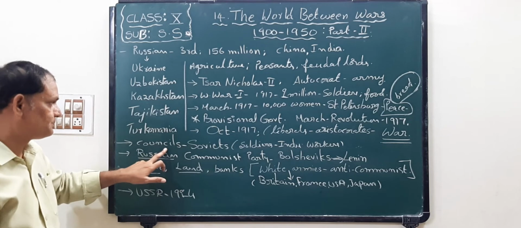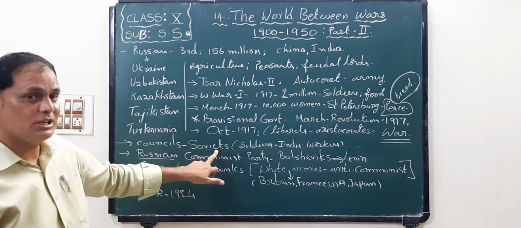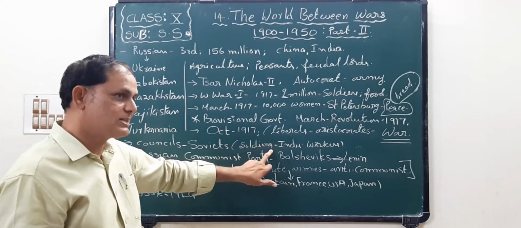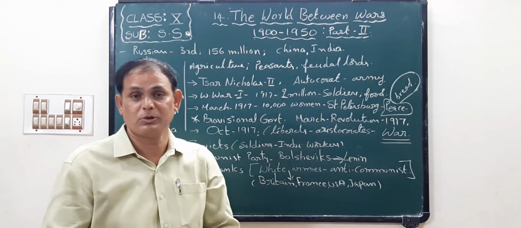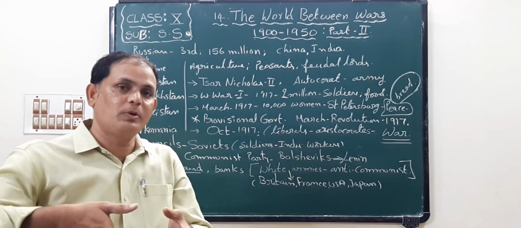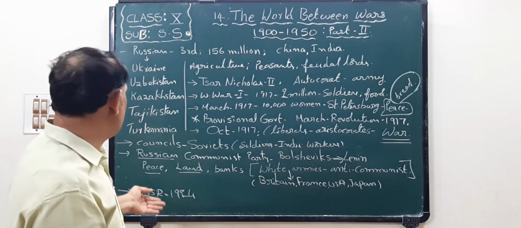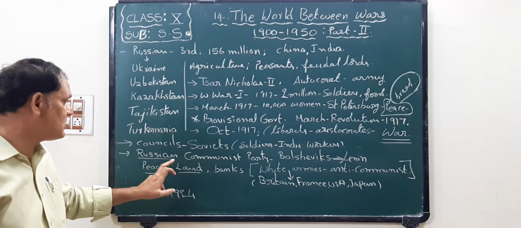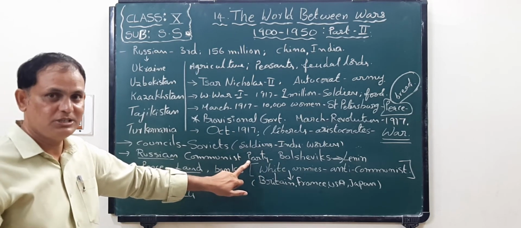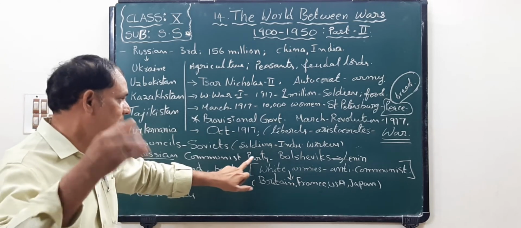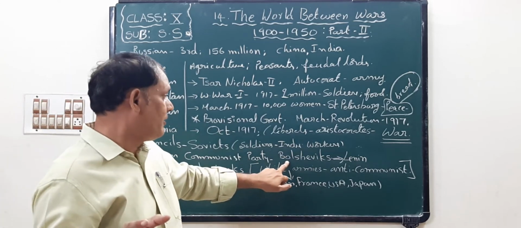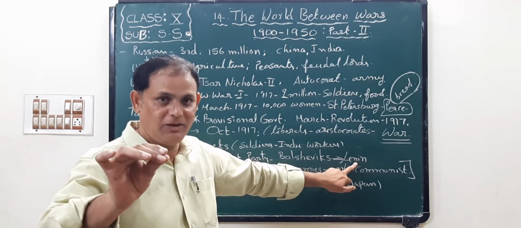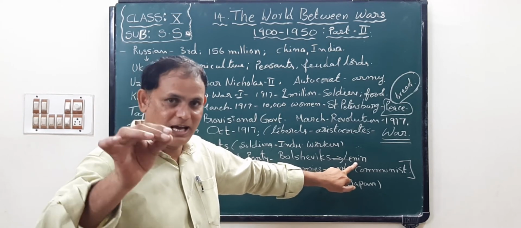Next, councils of soldiers. Who are these councils? They are called Soviets. In these Soviets, we can see soldiers, industrial workers, common people, children. So these all were formed and they are called Soviets. Next, they started one party, children. What is that party? Russian Communist Party. The leader of the Russian Communist Party was Lenin, Vladimir Ilyich Ulyanov. That was the name of Lenin. But you keep in mind Vladimir Lenin.